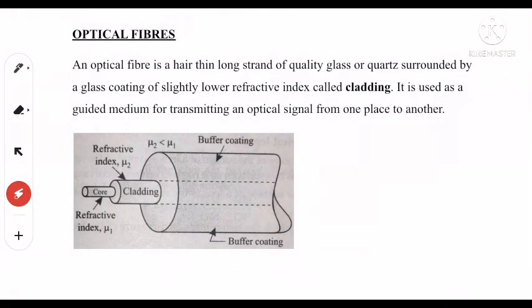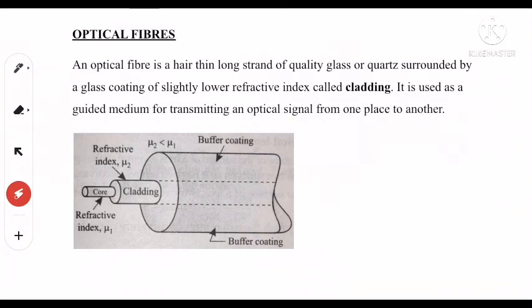Now next thing is the optical fiber. In optical fiber we also use total internal reflection. Now what is optical fiber? An optical fiber is a hair thin long strand of quality glass or quartz surrounded by a glass coating of slightly lower refractive index called cladding. It is used as a guided medium for transmitting optical signals from one place to another.